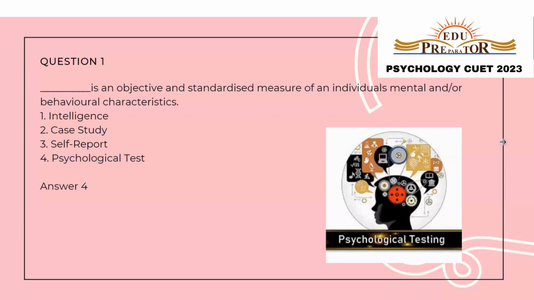Question number one states, Dash is an objective and standardized measure of an individual's mental and or behavioral characteristics. So the key terms in this statement are objective and standardized measure and individual's mental or behavioral characteristics. So we clearly know that it is a psychological test that we call as an objective and standardized measure, which is used to assess an individual's mental and or behavioral characteristics. So the answer to this question is option number four, psychological test. Let us move to the next question.